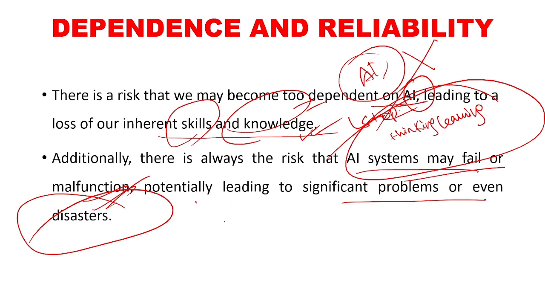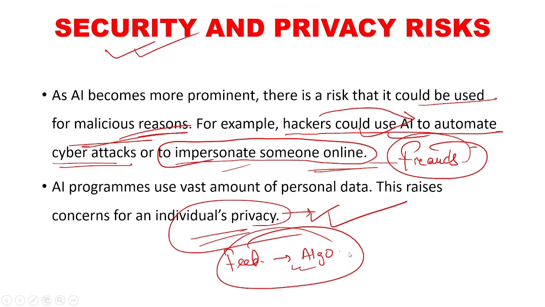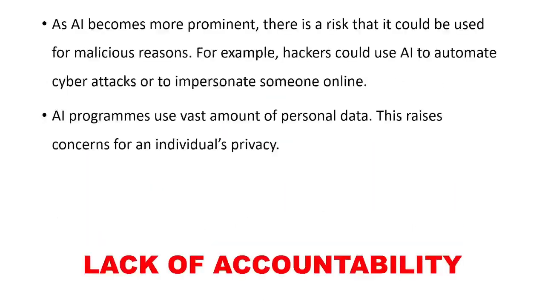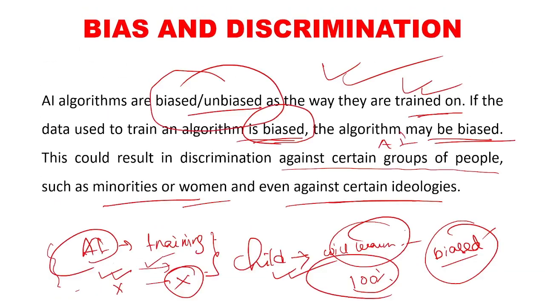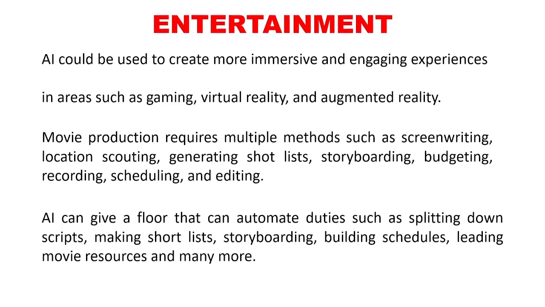If they do not work or they are not operated properly, that could lead to significant irreversible damage or even disasters. So these are some of the challenges which artificial intelligence could pose to us in the future when it becomes too widespread in our society.